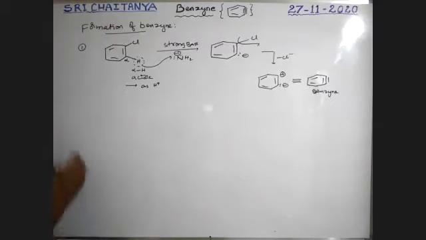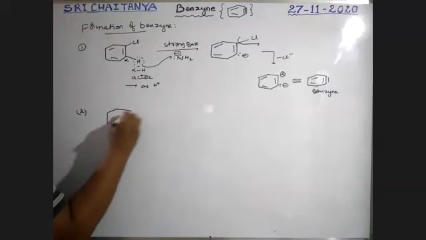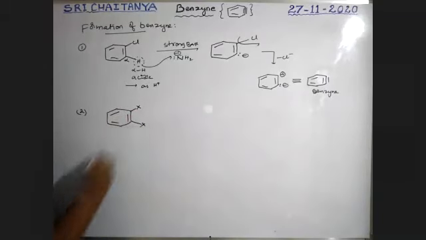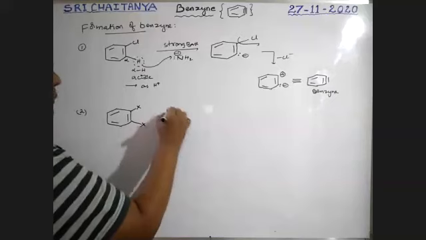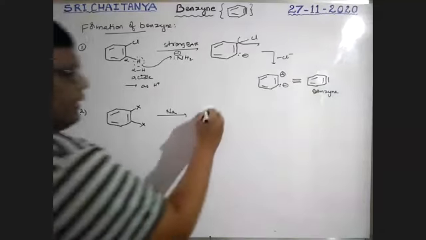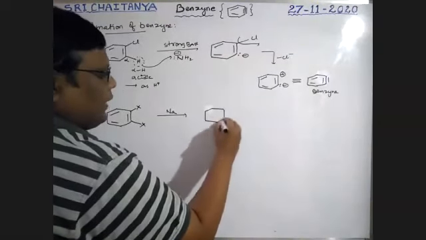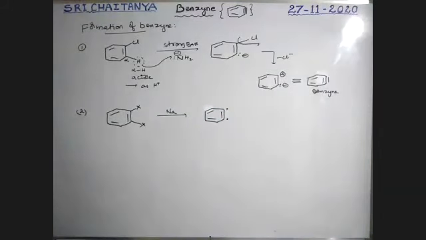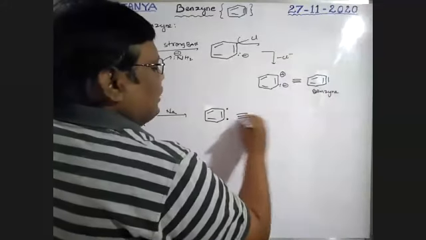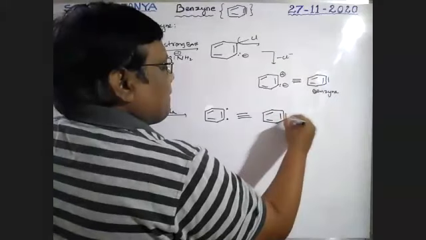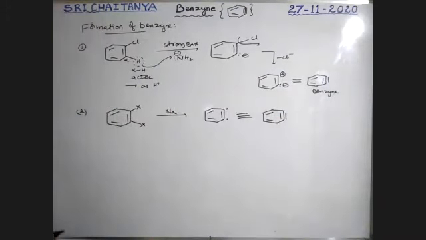Okay. So next, second preparation method, that is from a dihalo compound. This is halogen, boys. When it reacts with sodium metal, whenever sodium metal is involved, generally there is a radical mechanism, boys. Here, two radicals are possible. This one has an unpaired electron, this one has an unpaired electron, boys. So that leads to the formation of benzene.